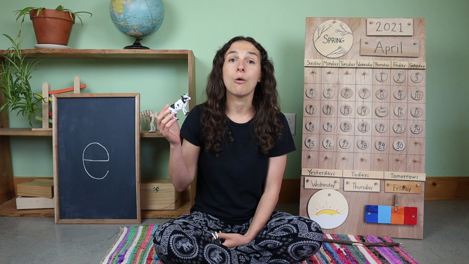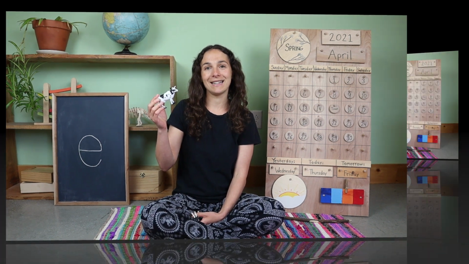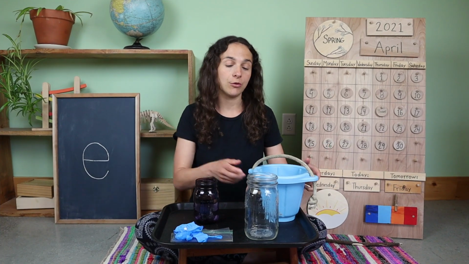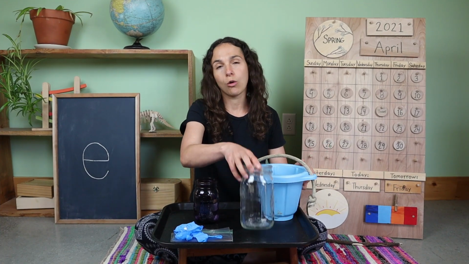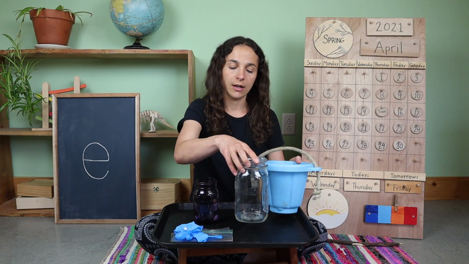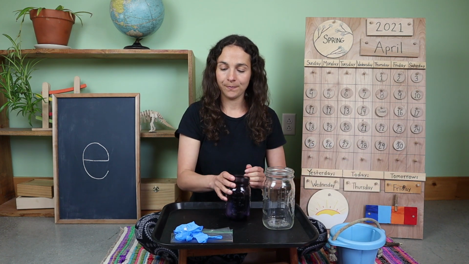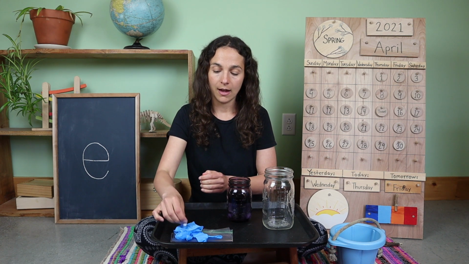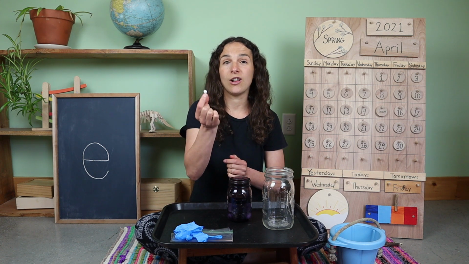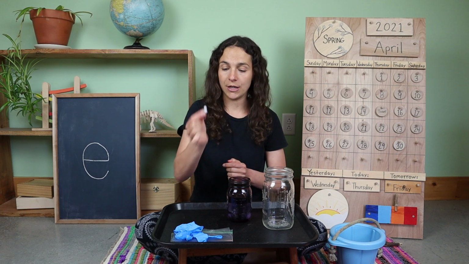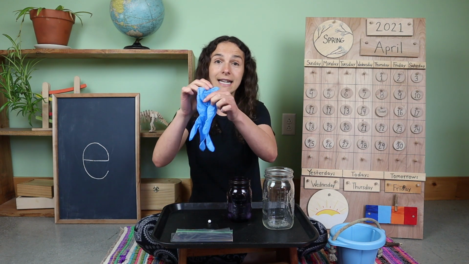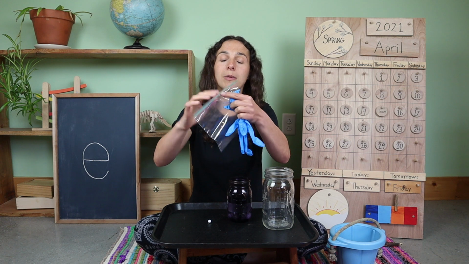For today's work, we're going to get to pretend to be dairy farmers. I'll show you what I mean. For today's work, you will need a bucket or a bowl or a large glass jar, some water, a thumbtack or a needle, and this part is for your grown-up to use, a latex glove, or a plastic Ziploc baggie.